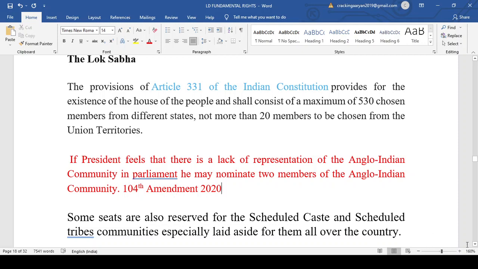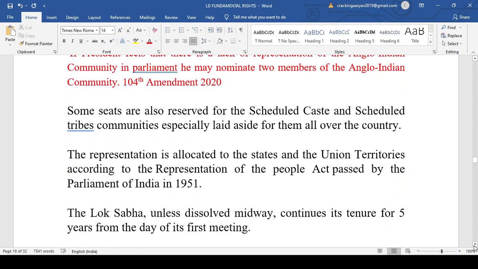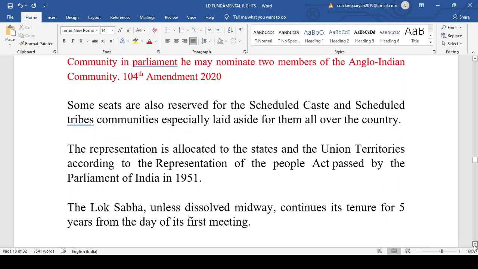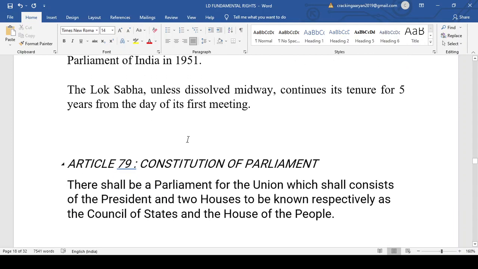Now the seats are reserved for the scheduled caste and scheduled tribe in the Lok Sabha from every state, right? And the Lok Sabha, unless dissolved midway, continues its tenure for 5 years. The dissolving of the Lok Sabha we will discuss further in a later article, don't worry. Dissolving of the Lok Sabha is done by the president, but on the advice of the prime minister and the council of ministers.